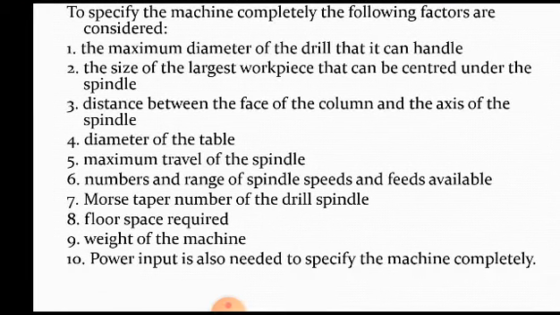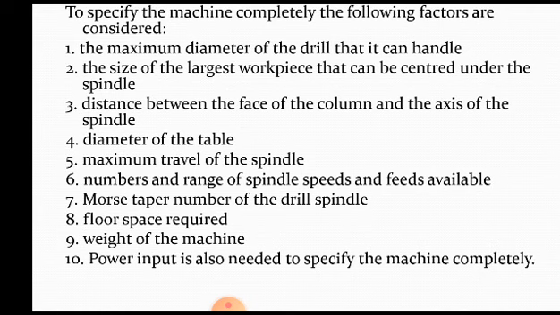So this is also very, very important. It means how many rotations can be given for a twist drill and how the feeding can be given, because that decides the capacity of the gearbox or the motor being used, what type of gearbox is used, what type of motor is used. Morse taper number of the drill spindle. This Morse taper number is nothing but a number that is given for a tapered surface of a twist drill.